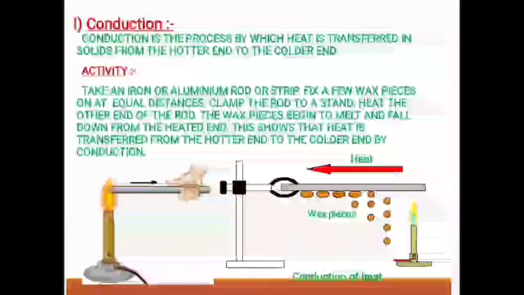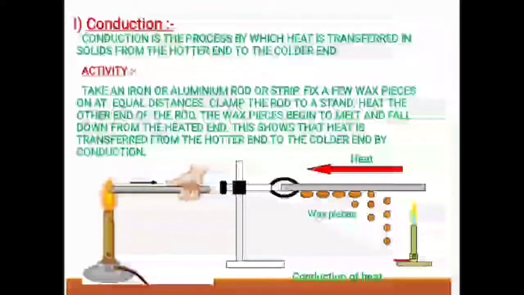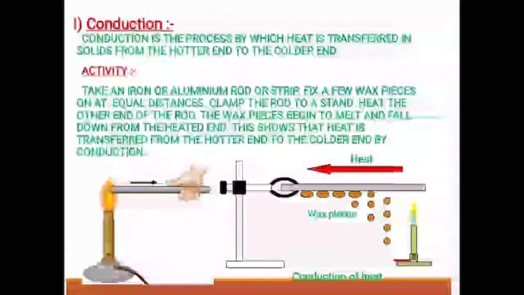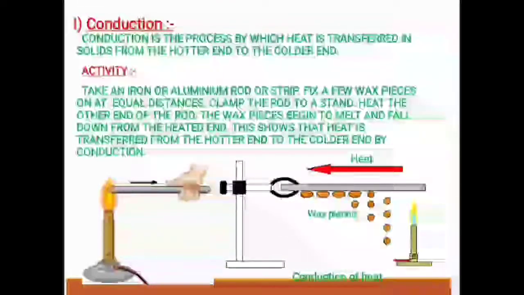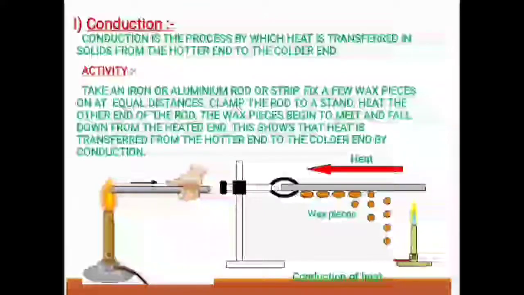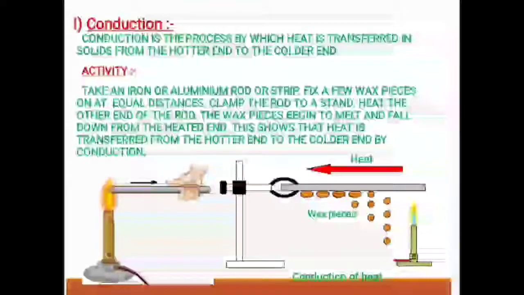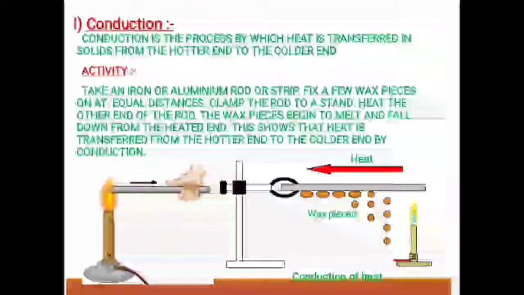It means slowly, first the end which is in direct contact with fire will get heated up, then slowly the area will increase and it will reach till the other end. It means heat is transferred from one end to the other end, or from one particle to the next, then the adjoining, like this it keeps on transferring till it reaches the ultimate end.